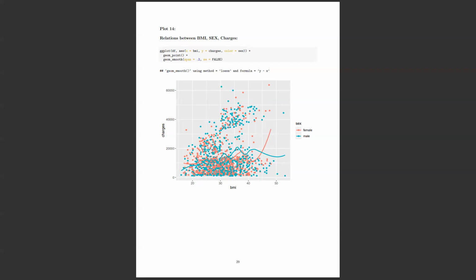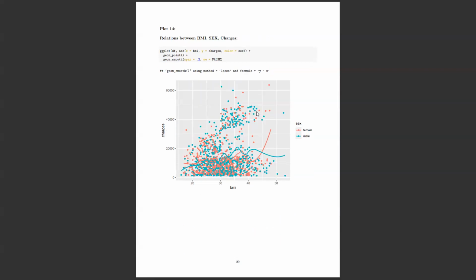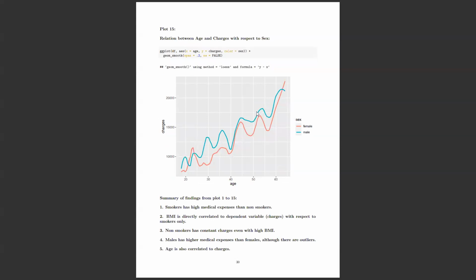When we are taking the entire picture of the data, we can clearly see males have a little advantage, like a little more medical expenses than females. Yeah, this is the graph. The 14th graph is just taking care of these lines in a clear line graph.